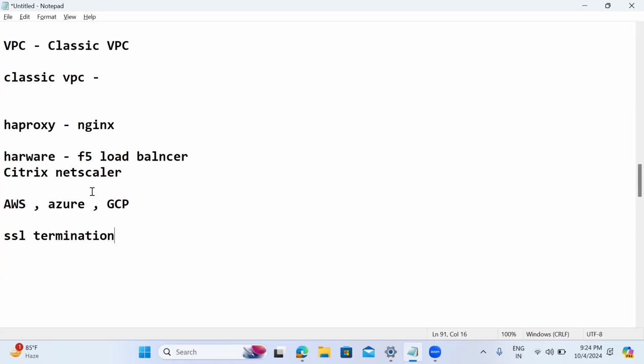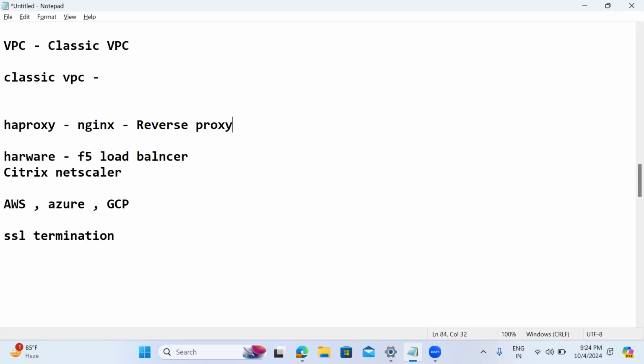So one assignment I'm giving is that you need to configure HA proxy. Nginx also will act as a reverse proxy. All these days we used Nginx as a web server, but additionally, it can act as a reverse proxy also.